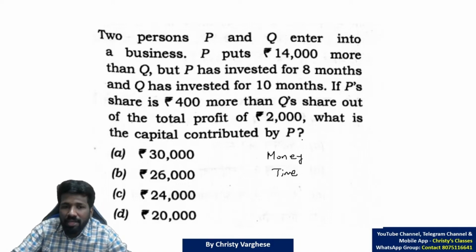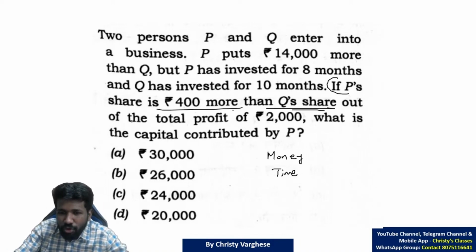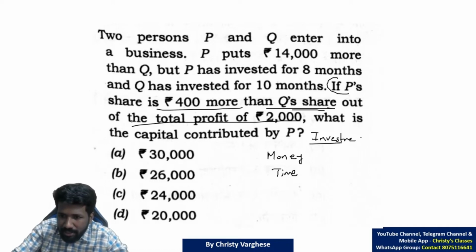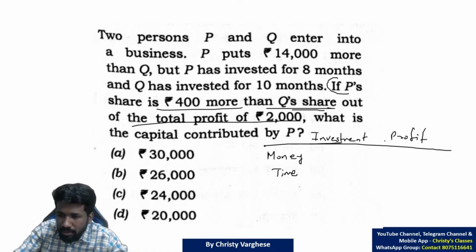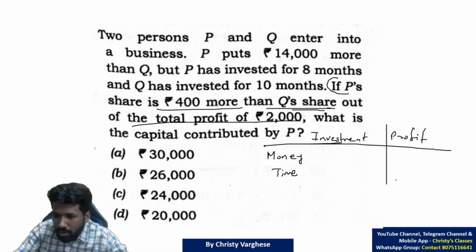Keep that in mind. If P's share is 400 more than Q's share, this is where we know about values now out of the total profit. So initially, investment, we will come back to the investment, but in the return money we know more information. The total profit is 2000.